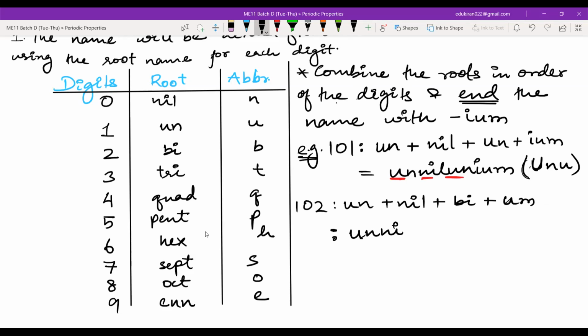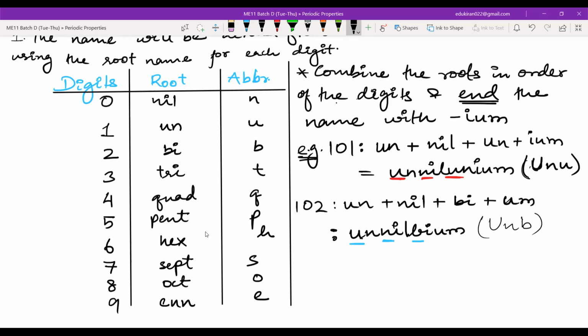Un, nil, bi, unnilbium. Now what will be the abbreviation? U, N, B. Starting with the capital U, N, and B. Okay, so please write this down. Let me know if you're done.